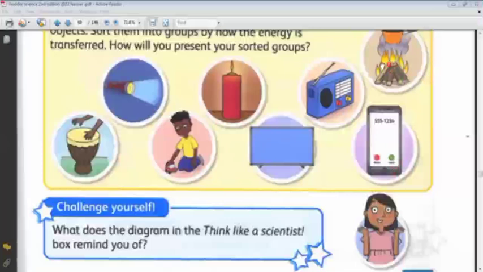Okay, what about the fire? The fire takes its energy from the wood. The wood gives energy, and it is transferred to the surroundings. It transferred light and heat. Okay, very good.